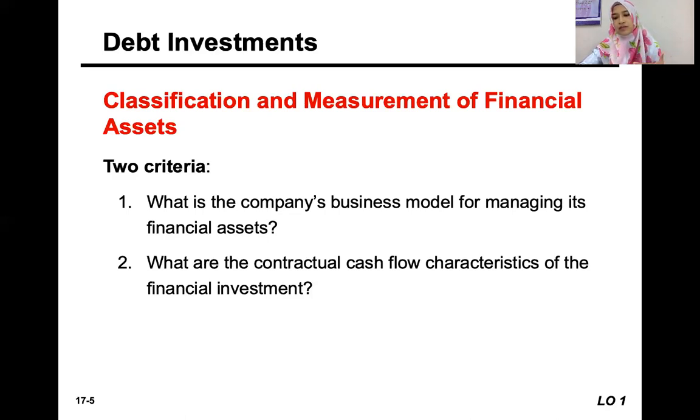Yeah? How does the company manage its financial asset? What is the purpose? Does it want to sell it immediately, or hold it until maturity, or just wait for the capital, what do you call that? Market capitalization, yeah. Let's say equity: you buy the equity, when you see the value has been increasing, then you want to sell it, yeah. So the classification and the measurement of those financial assets would depend very much on these two criteria, okay?